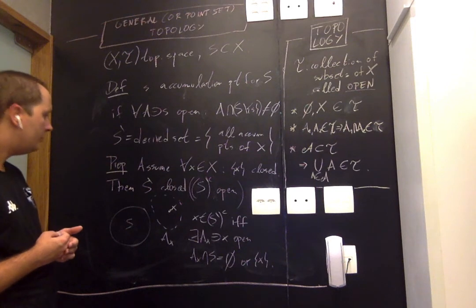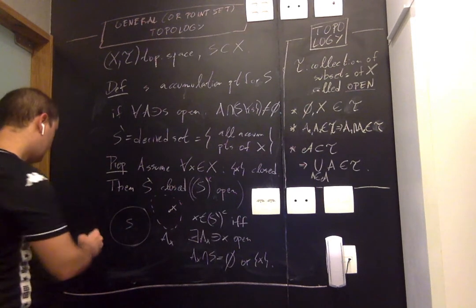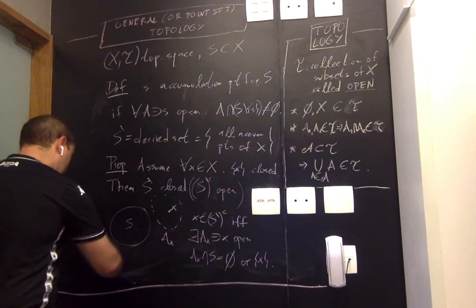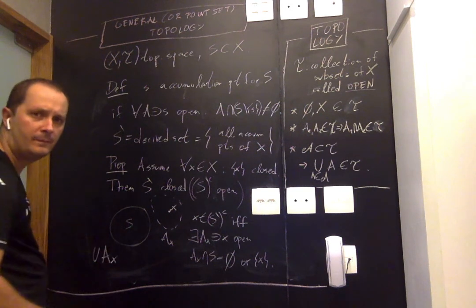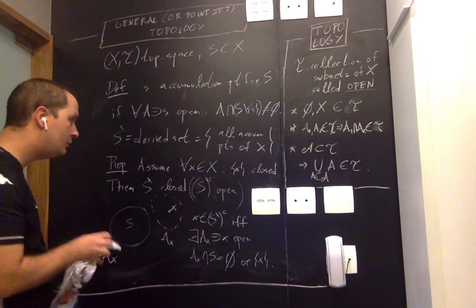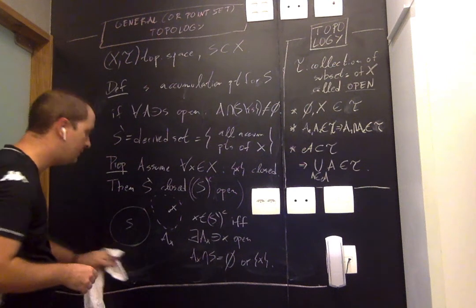Okay, how do we go from here? So notice that the union of these, well, let me move this union somewhere else because I want it to be visible.